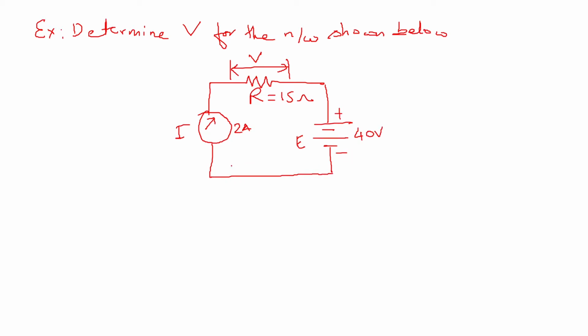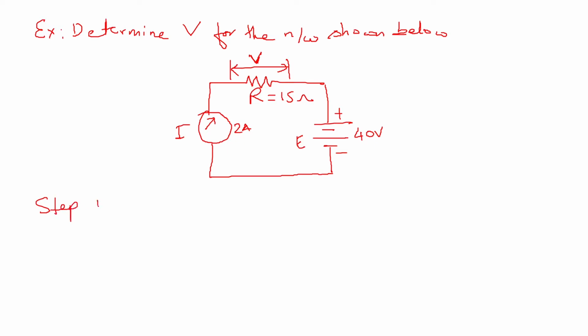Now we want to find out the voltage across R. Now what we have to do according to the superposition theorem is you take one source at one time and see what is the voltage across R, and then you take another source and see what is the voltage across R, and then the individual answers whatever you get, you sum them up, then you will get the effect of both the sources to find the actual voltage across R.